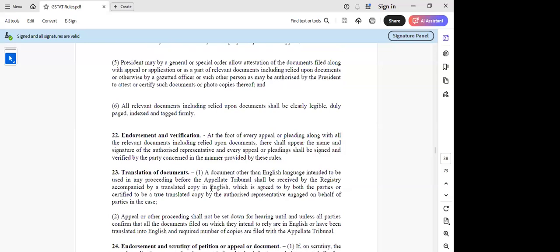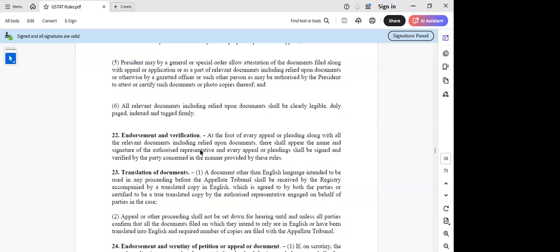Then we come to the endorsement and verification. One more issue I'm looking at is that at the foot of every appeal or pleading, along with all relevant documents, shall appear the name and signature of the authorized representative. There is already an option to sign or not sign, but this again says the name and signature of the authorized representative shall appear.